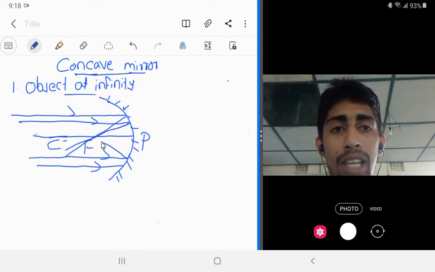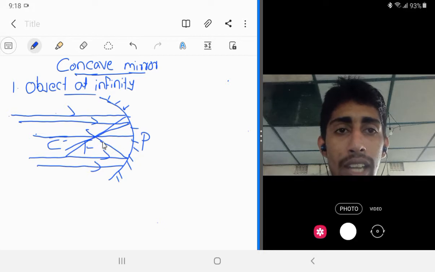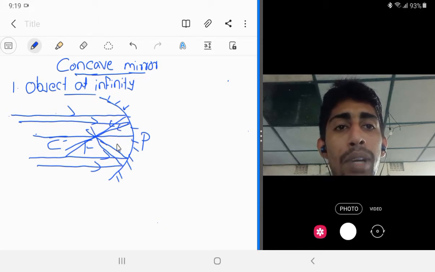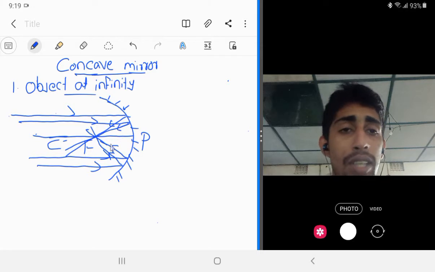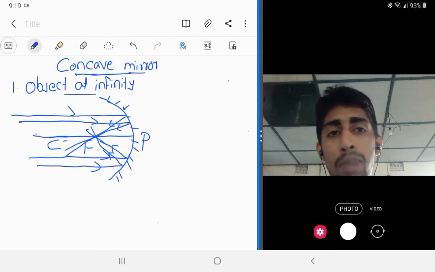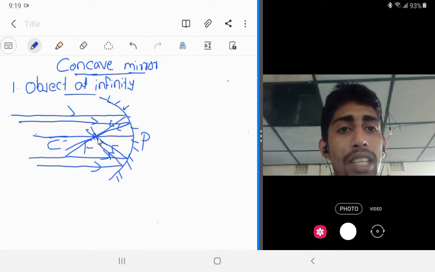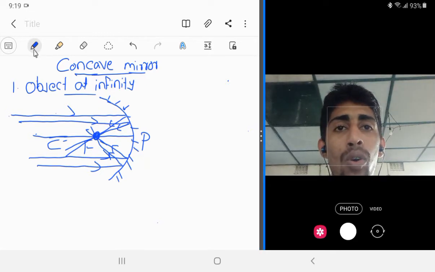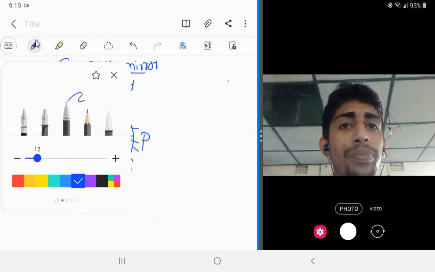Every light ray, each and every light ray, after reflection will pass through the principal focus if the light rays are parallel to the principal axis.